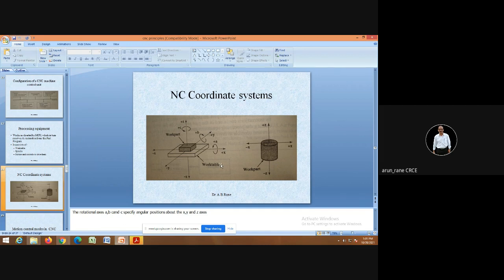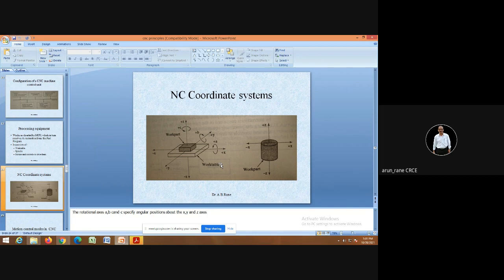Now the most important thing in CNC is selection or understanding the coordinate system. If you talk about CNC lathe, it has two axes.